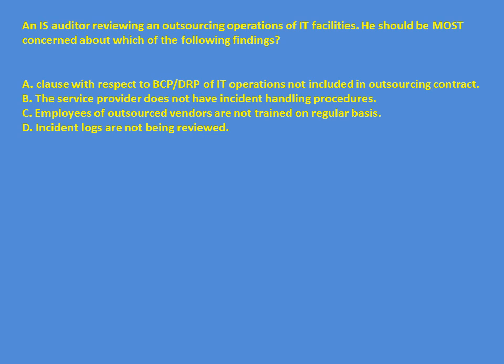Let us take one more example. An IS auditor is reviewing the outsourcing operations of IT facilities. He should be most concerned about which of the findings. Earlier we have seen some clauses the IS auditor needs to ensure are in the IT contract. One of them is inclusion of BCP DRP of IT operations.